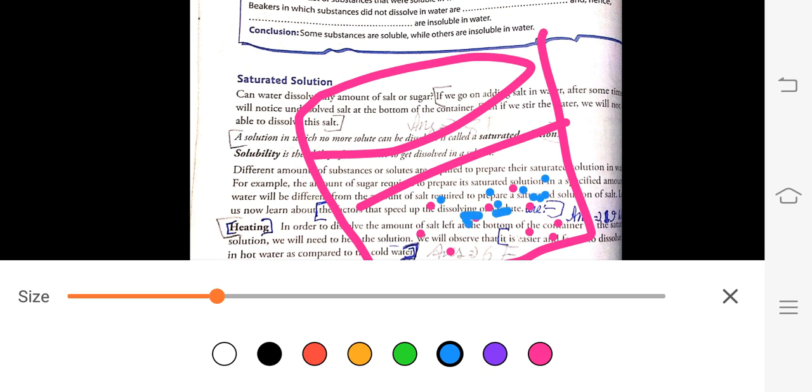After some time you will see that the salt stops getting dissolved in the water.